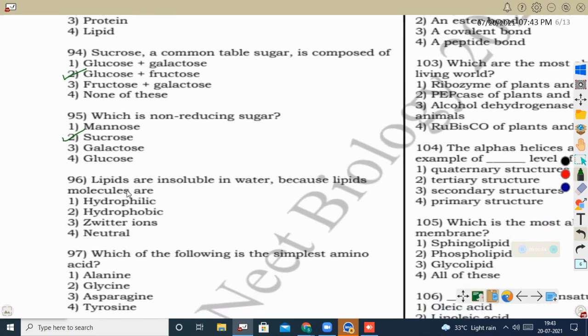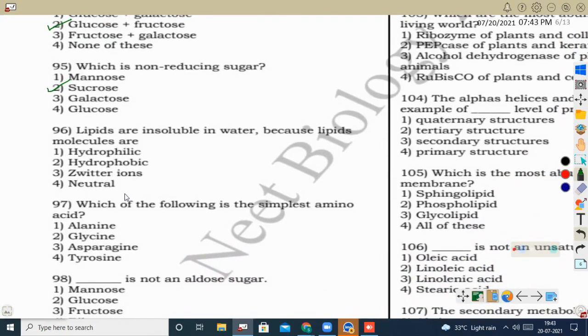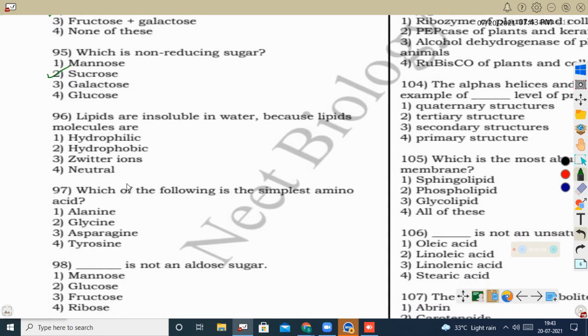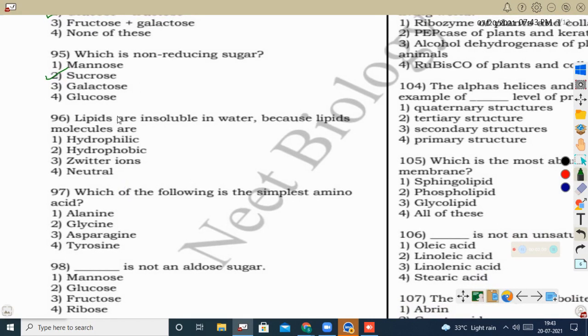Next question, lipids are insoluble in water because lipid molecules are. See here, lipids are insoluble in water because they have a hydrophobic nature, because lipid is made with glycerol and fatty acid. Fatty acid is a hydrocarbon chain, and they are hydrophobic in nature. That is the reason they are insoluble in water. They are soluble in alcohol, ether, etc.